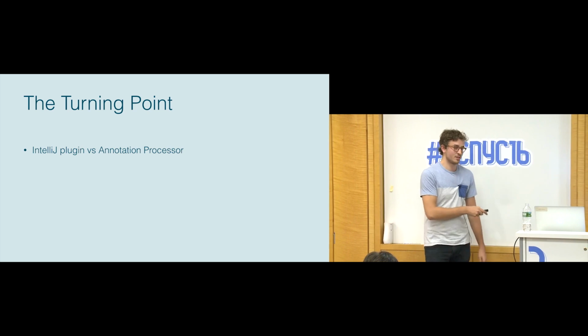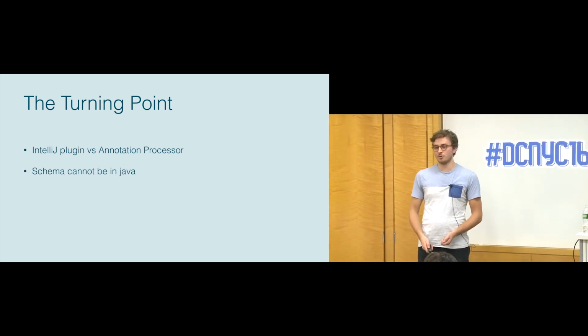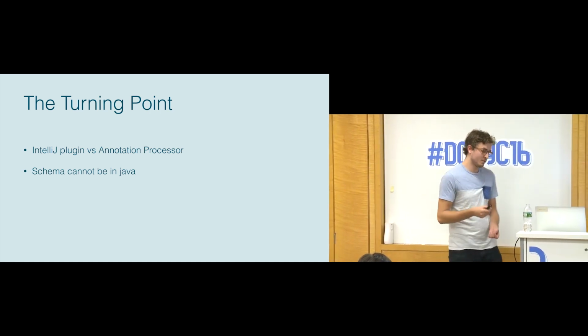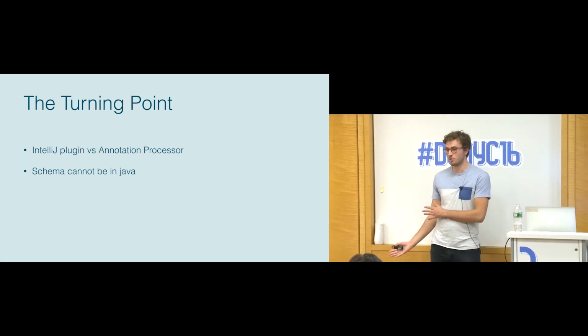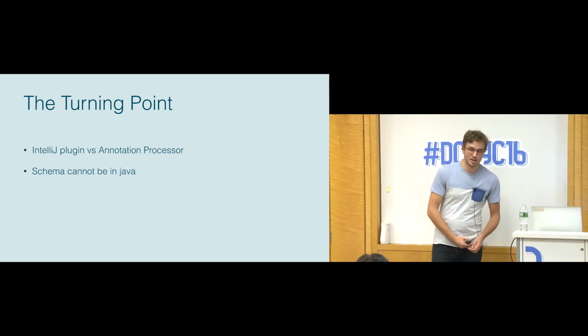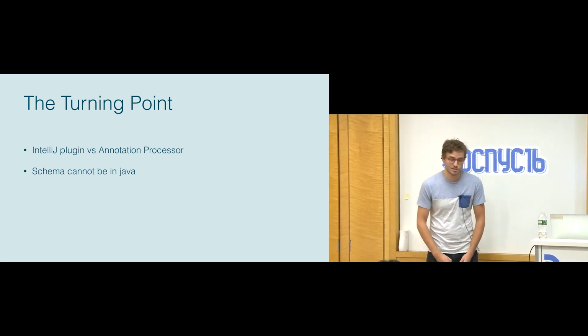What's interesting about using an IntelliJ plugin is now you're not limited to Java-C. So you can actually use a language other than Java to describe your schema. And we thought this was interesting. We thought for a little bit that maybe protos were the right way to go, because there's already technology that exists to generate Java from protos. We thought XML might be a good way to deal with it, because Android developers are already familiar with XML.